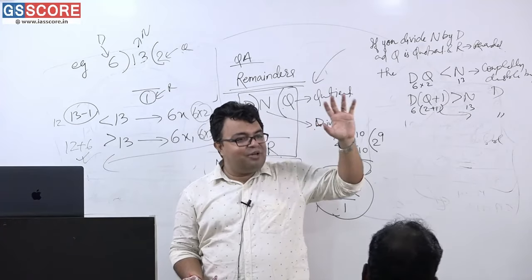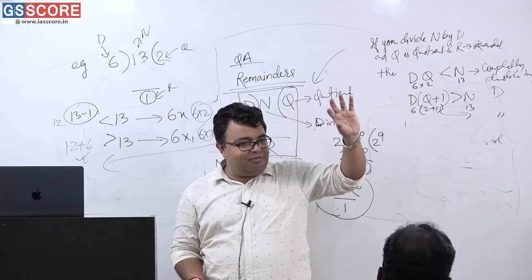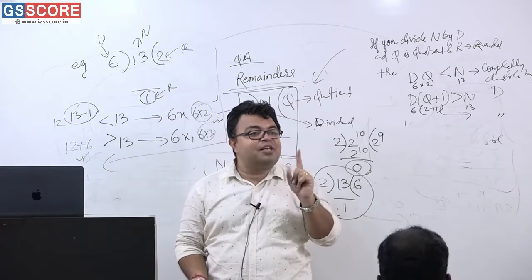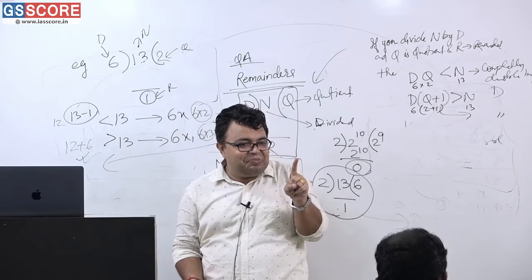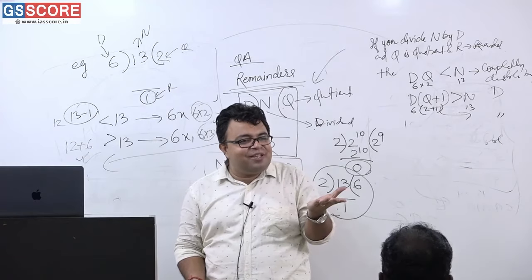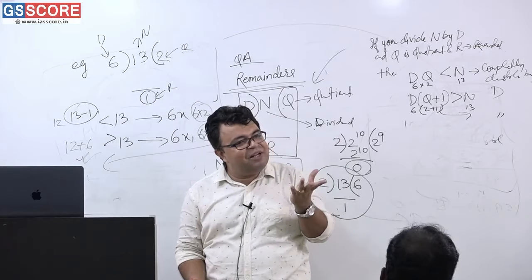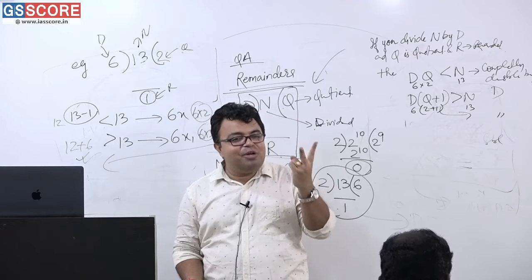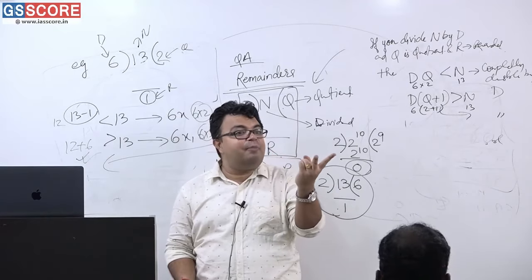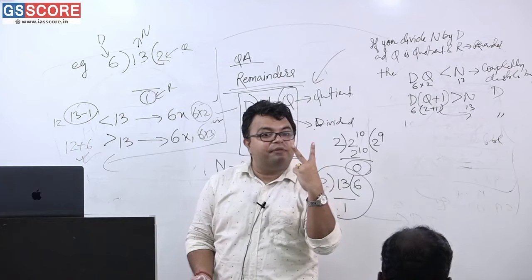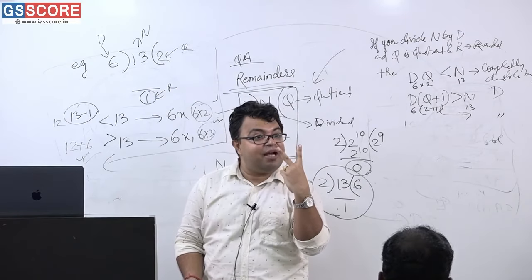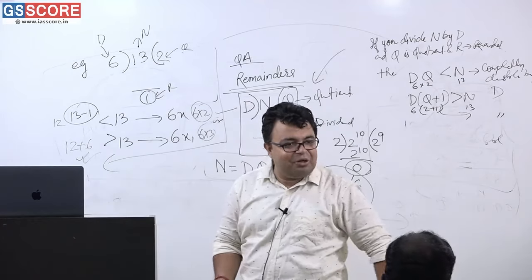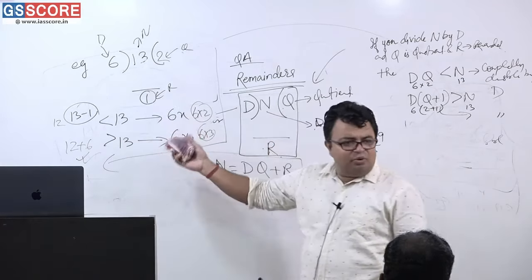So 99 when you divide by 6, you are going to subtract that very remainder, or simply 6 into 16 plus 2, it means 98 is the first such number. 98. And then 104 is the second number. So the difference will always be 6. Whenever this type of question is asked, you must understand that both numbers when divided by 6 give 2 as a remainder, so the difference is the divisor itself, 6. Getting or not getting? Just understand the scenario here.